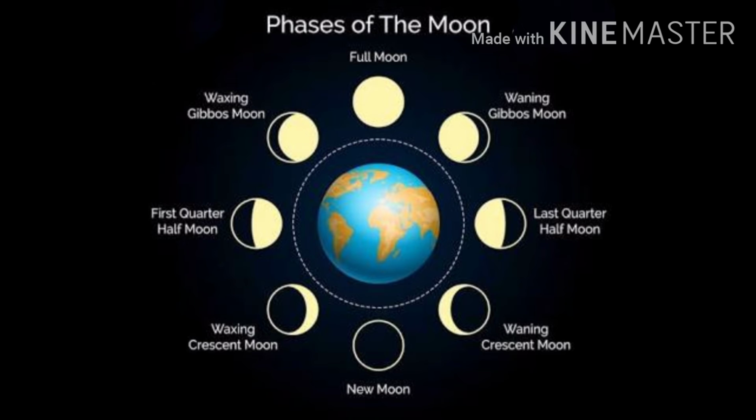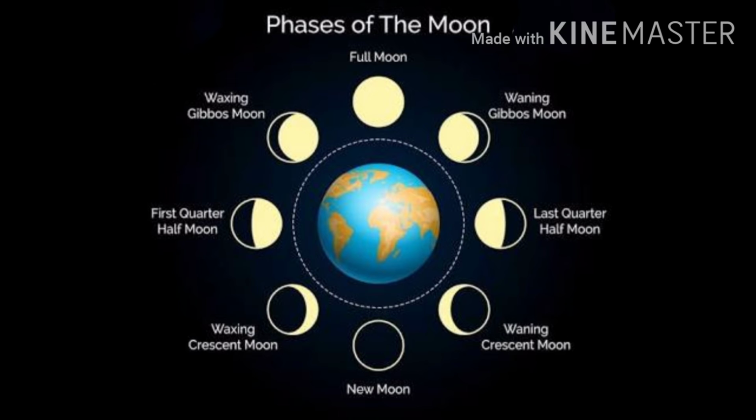In common words, when the light of the moon, which is coming from the sun, is increasing, that is called waxing. So when it slowly increases, that is called waxing crescent. Crescent means less than half. Then comes half moon, then waxing gibbous moon. Gibbous means more than half. So when the lighting area of the moon increases, that is called gibbous moon.